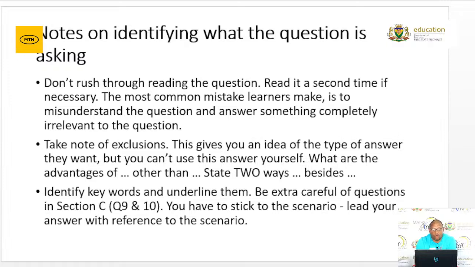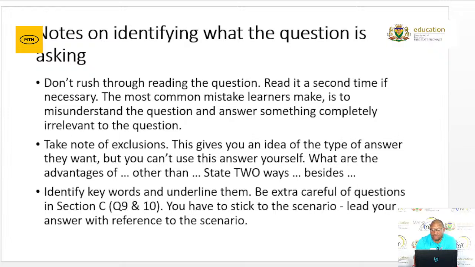Then take note of exclusions. This gives you an idea of the type of answer they want, but you can't use this answer yourself. What are the advantages of the internet? Or for instance, let's say, what are the advantages of a network besides...? So the word "besides" means you'll have to think of different answers, because they will actually exclude those answers that you might have thought about. Identify keywords and underline them.